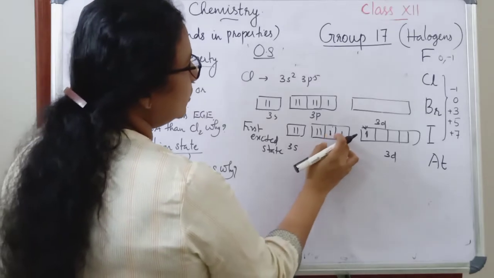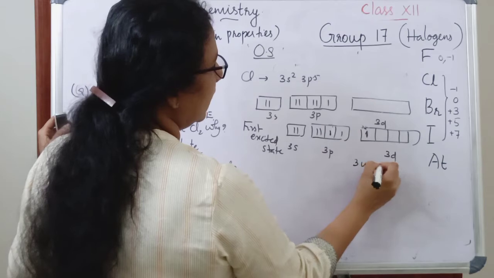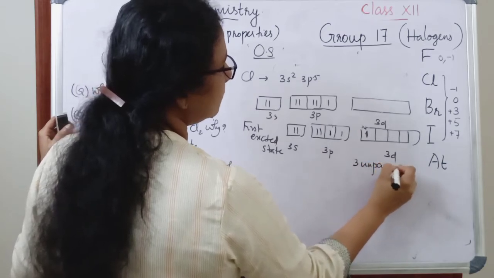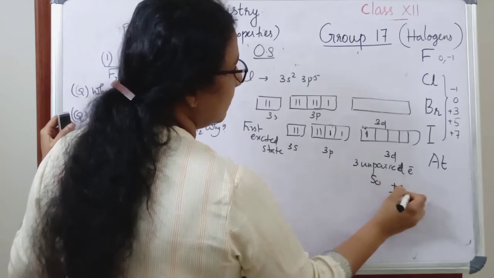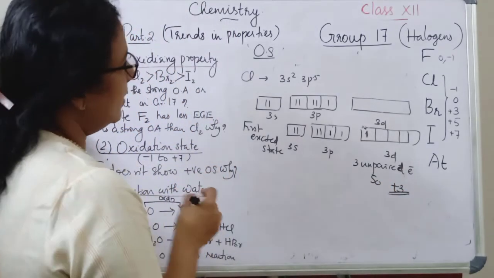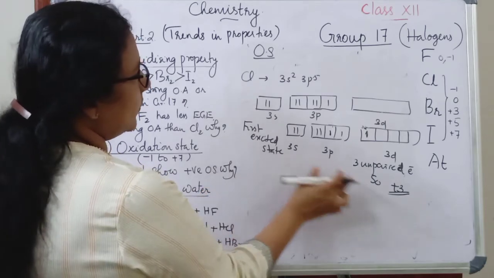So we can see 1, 2 and 3, so 3 unpaired electrons are there. So plus 3 can be the oxidation state. So plus 3 is possible for chlorine.